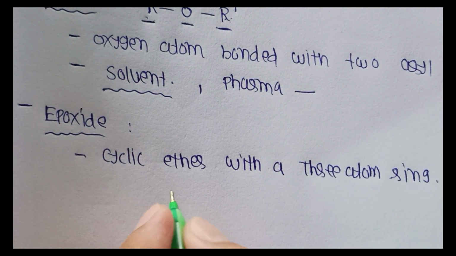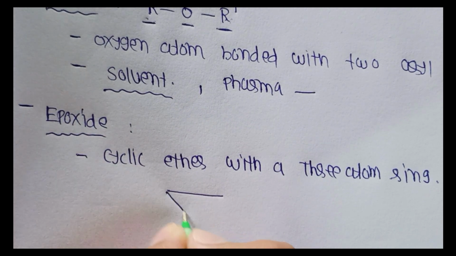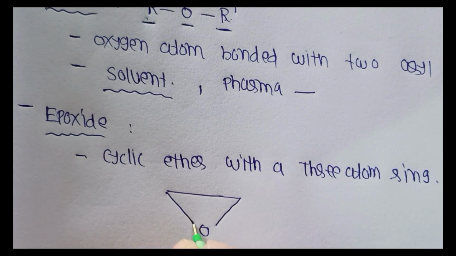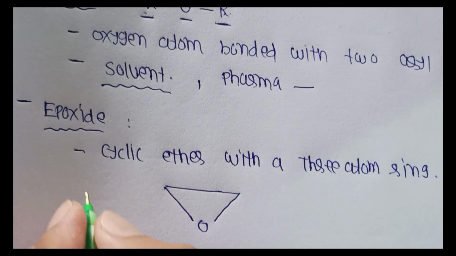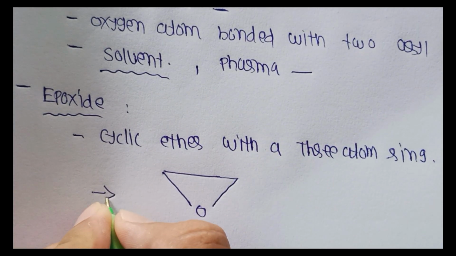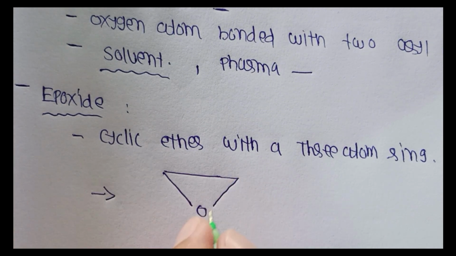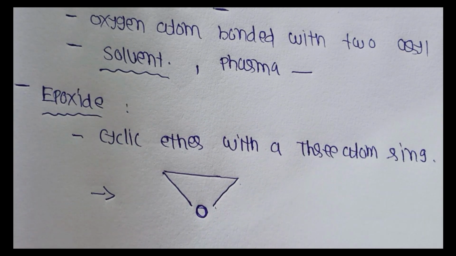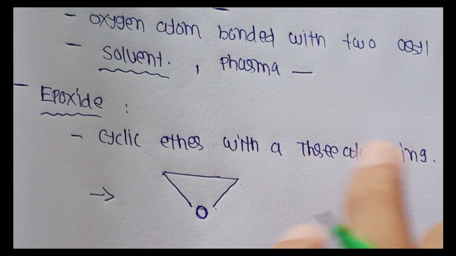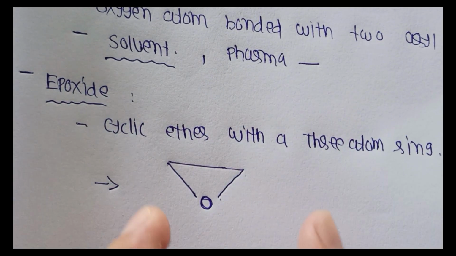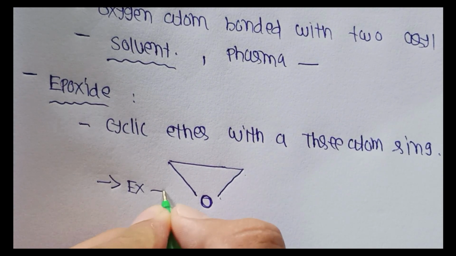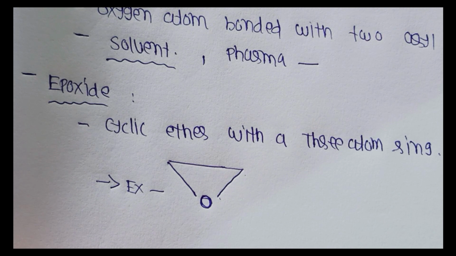This is a cyclic ring like this. Here is an example of epoxy. This is cyclic, this is oxygen, two R groups are attached, and there are 3 atoms in the ring. This type of structure is an example of epoxy.